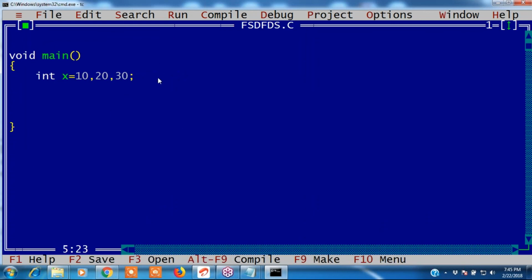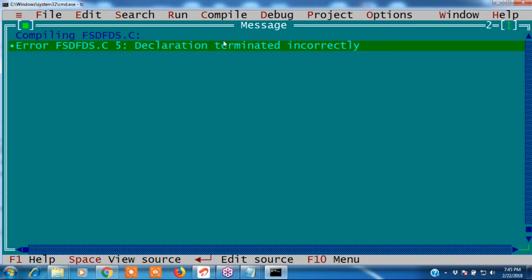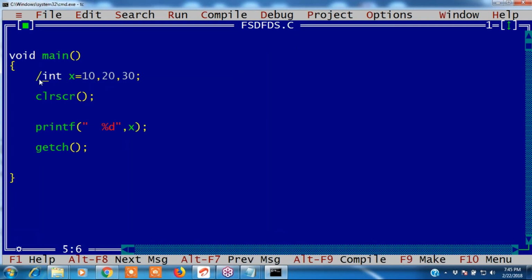Header files are optional. Now I want to print the x value. I am writing printf with percent d and x. See, if I print x, it's a compilation error. Why? Because the declaration terminated incorrectly. We should not write int x equals like this. Then which one is valid?